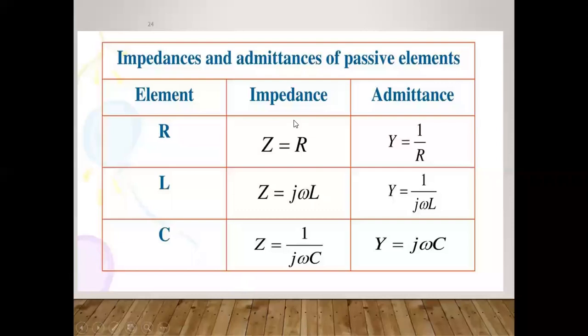So I can write my impedance in the form of R, in the form of L, in the form of C. And we know very well, if you're going to write the omega, omega will be 2 pi F. And if we don't have the F but we have the T, then F is equals to 1 by T. If F is given directly, you can find the unknown parameter T also.